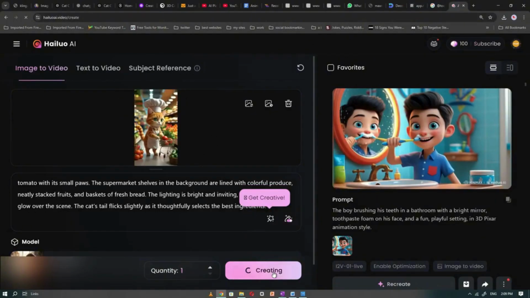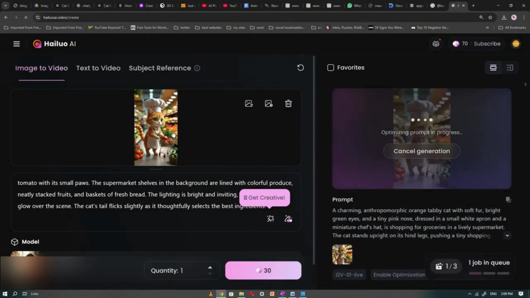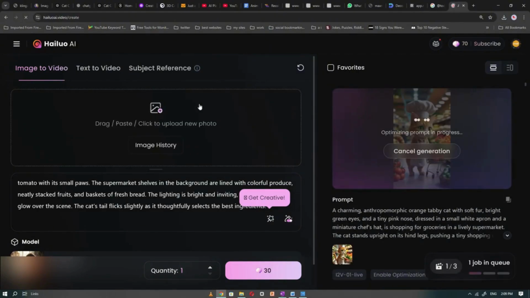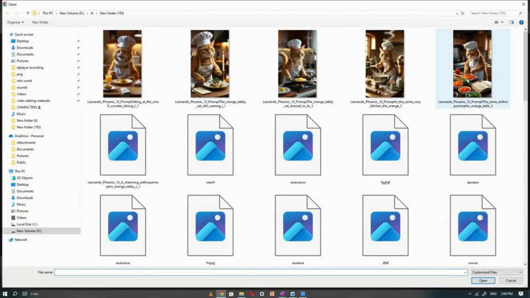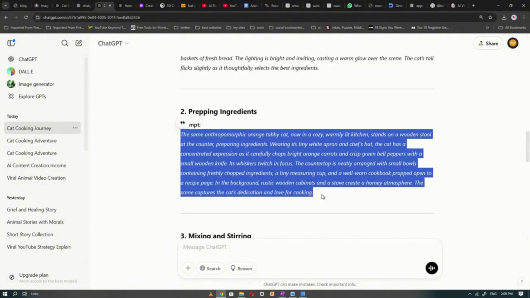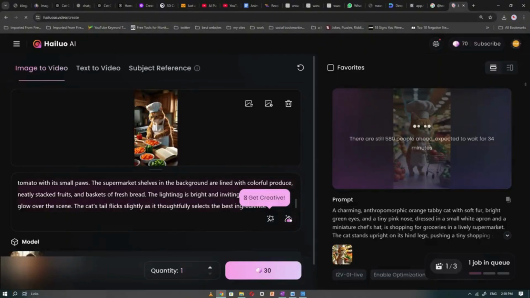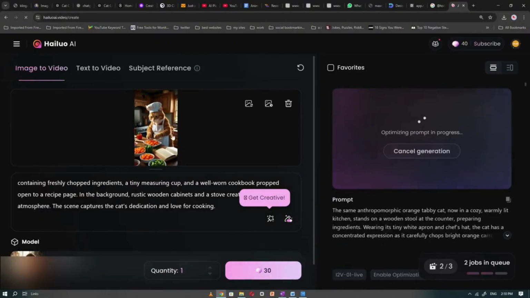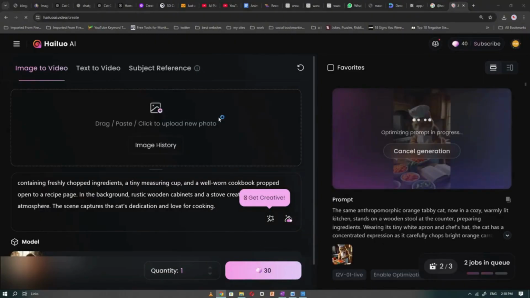Select the image, upload it and copy the video prompt that ChatGPT has generated for you and paste it in the description below. Click on Create and do this for all the images with their appropriate prompt. This process may slow you down, that is why you need to create multiple accounts to generate the videos at the same time.